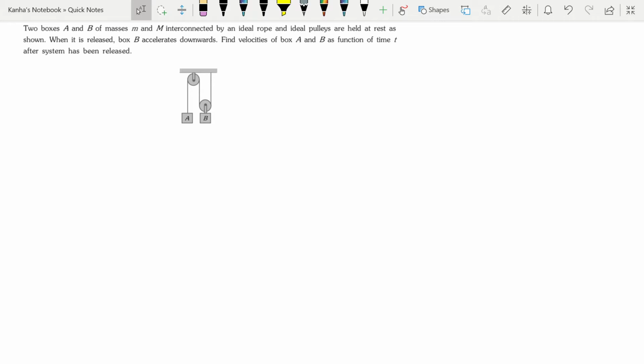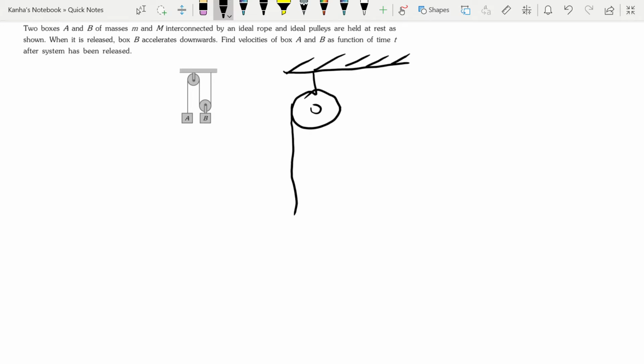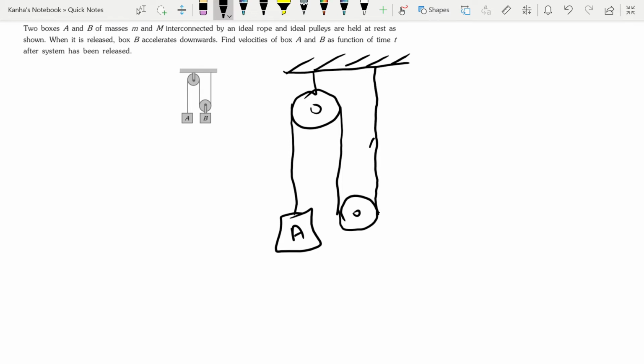Okay, so let me just draw this diagram again for some clarity. So this is my top. I have one pulley here. I have two strings. One is attached to A. Another is going over another pulley, and this is getting attached to the top. There is a tension here, same tension here, same tension here, and to this pulley is attached a box B. This is the condition of the question.